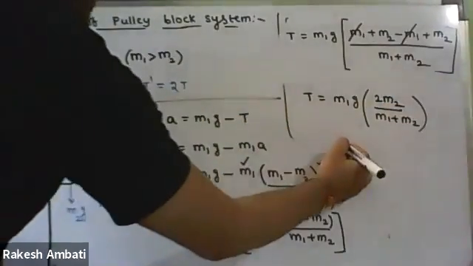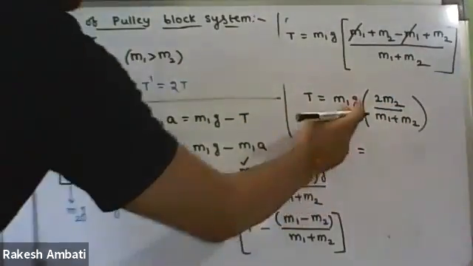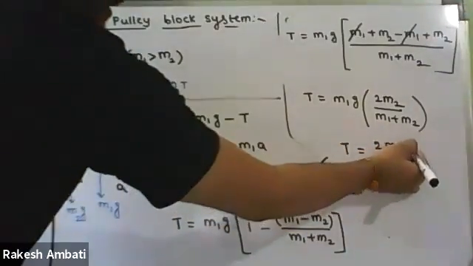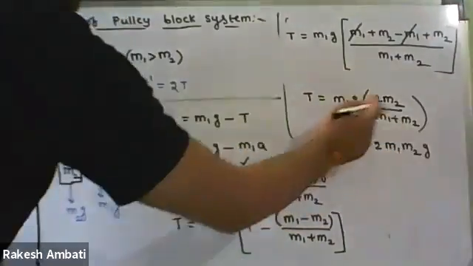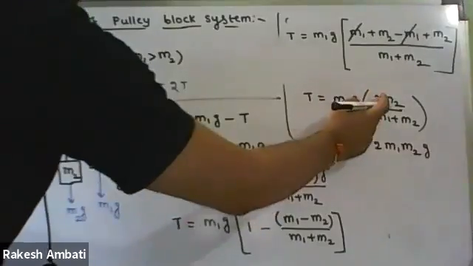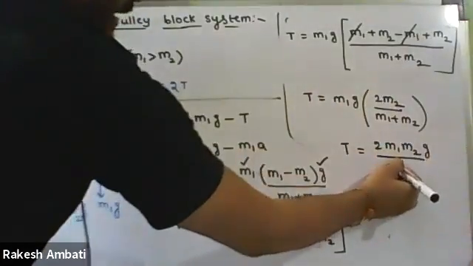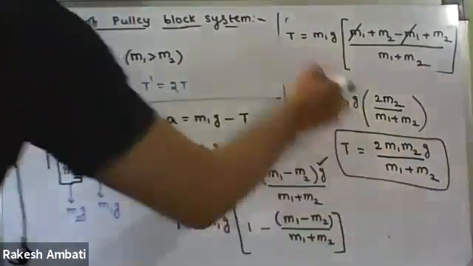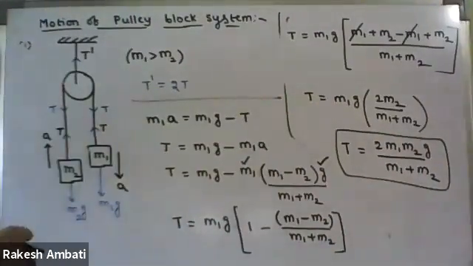Therefore, the final equation is T equals 2 m1 m2 g upon m1 plus m2. This is the tension force in the string, the T value.